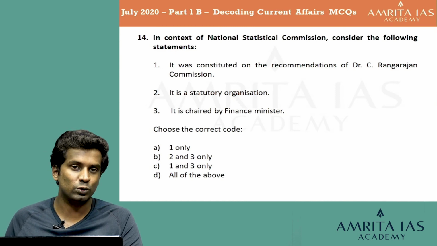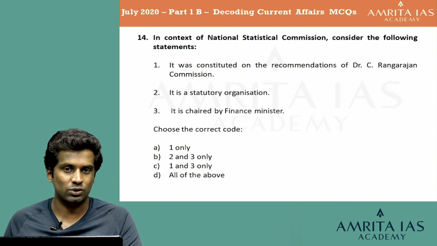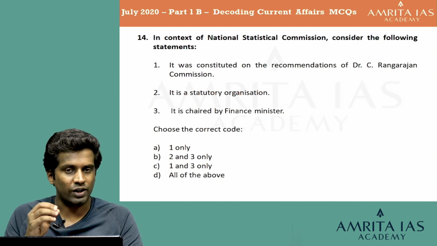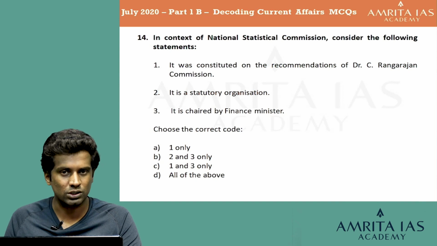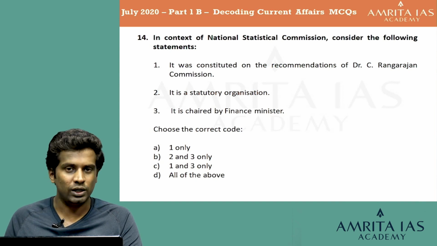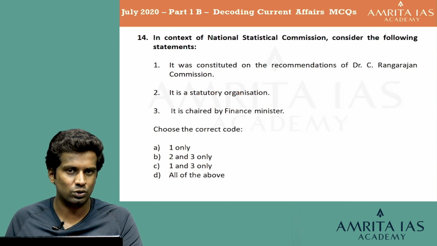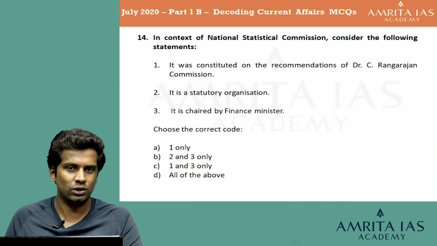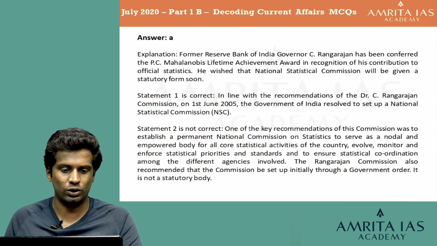Based upon this, we also know the first statement is right. Let's look at the third statement. It is chaired by the Finance Minister. No, it's wrong. It's a fact that the Finance Minister is not the chairperson of the National Statistical Commission. It has its own chairperson. So the third statement is also wrong. Even if we don't know it, this is an opportunity to learn it. Let's look at the explanation. The answer is option A, 1 only.